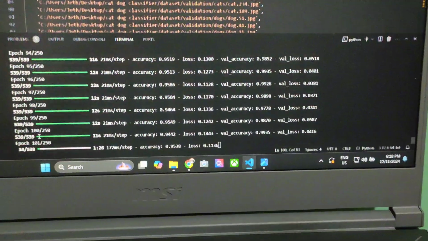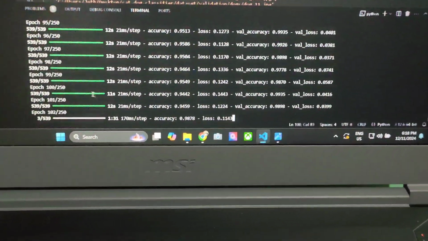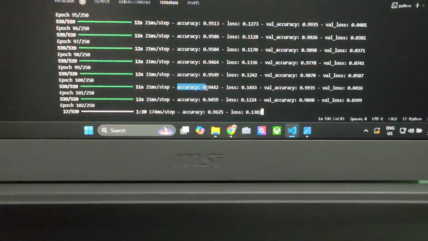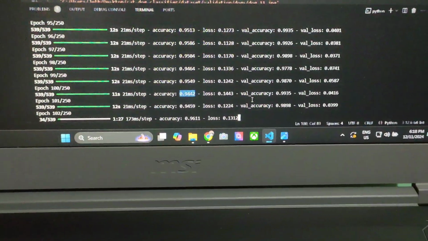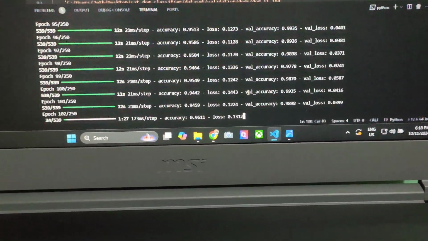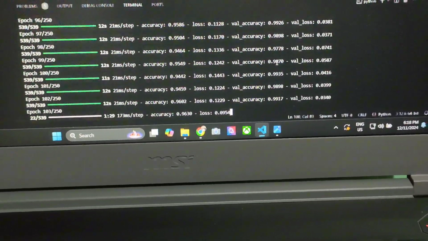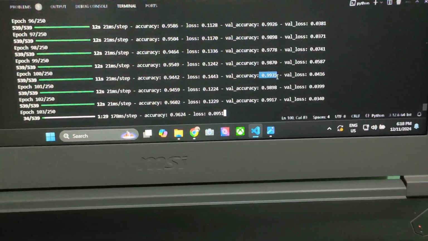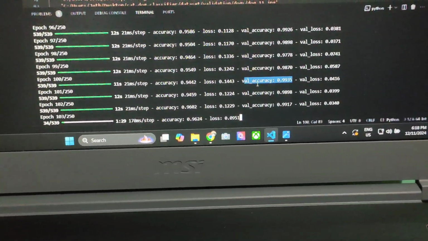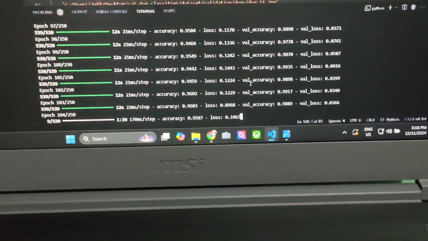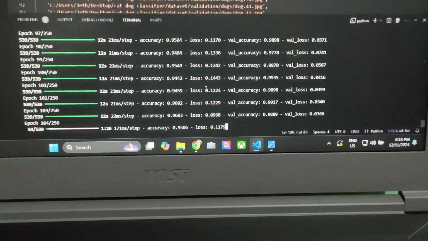As of now, we are at epoch 100/250. Our training accuracy is 94%. See that? And our validation accuracy is 98. Wow, 98. So we have here 99. So our validation accuracy is 99%. I hope it will go to 100%. So that's all for now.